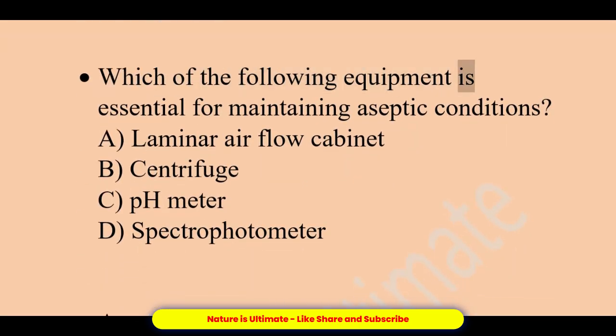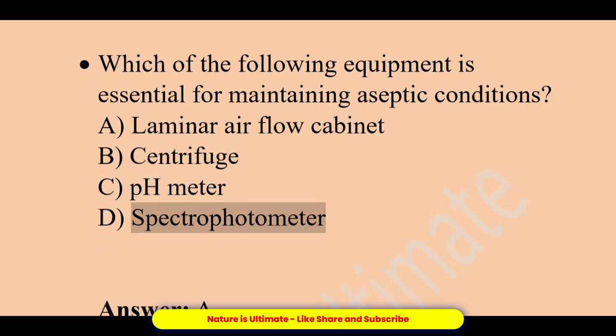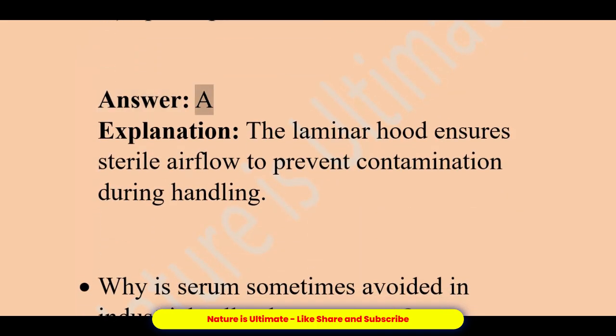Which of the following equipment is essential for maintaining aseptic conditions? A. Laminar airflow cabinet. B. Centrifuge. C. pH meter. D. Spectrophotometer. Answer, A. Explanation: the laminar hood ensures sterile airflow to prevent contamination during handling.